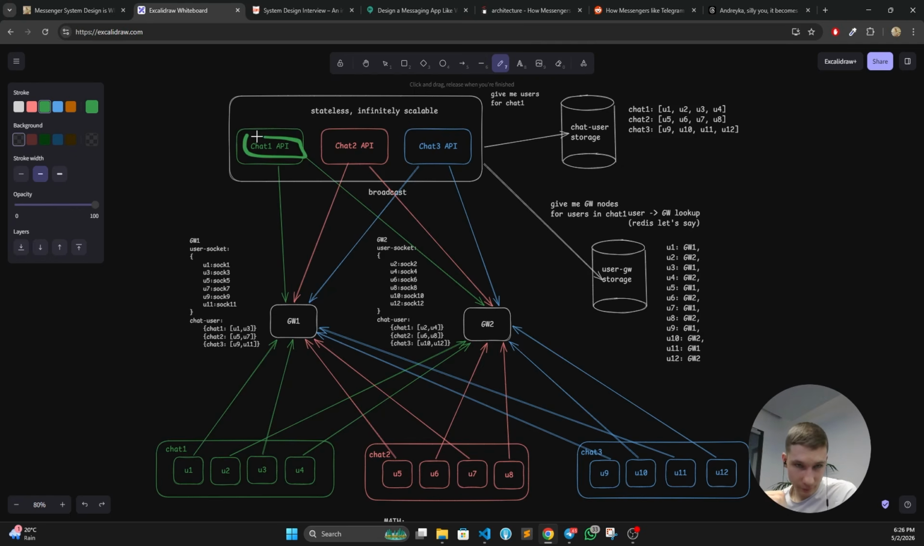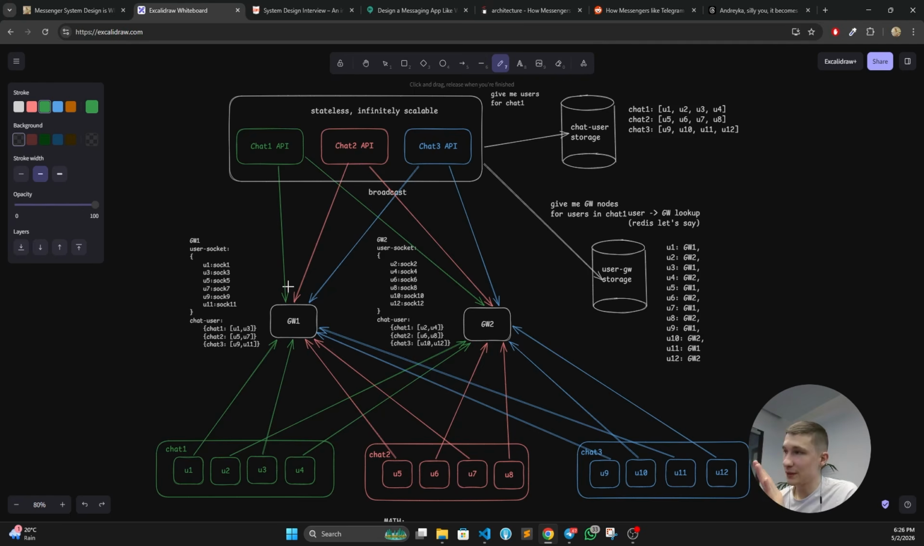So chat 1 API is going to get a message. It understands that all the gateway nodes are actually interested in this message because this gateway node has 2 users from chat 1. This gateway node has 2 users from chat 1. They both need to get this message. Same happens for chat 2 and for chat 3. You can clearly see a gateway node has at least 1 user from every single large chat.